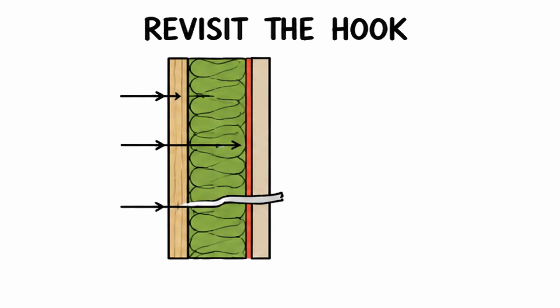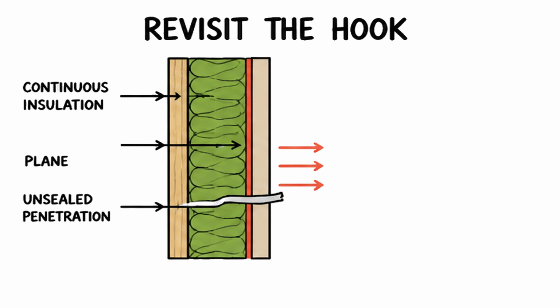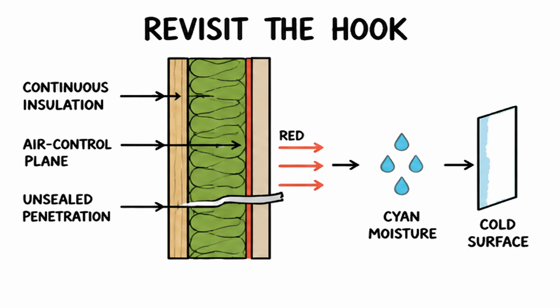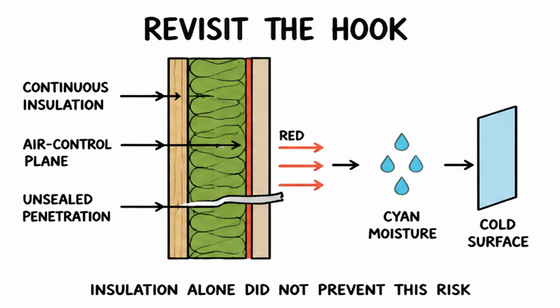Return to the failure case. The insulation is continuous and green, but a small unsealed penetration crosses the red air control plane. Red air enters the cavity. Cyan moisture reaches the cold surface. Insulation alone did not prevent this risk.